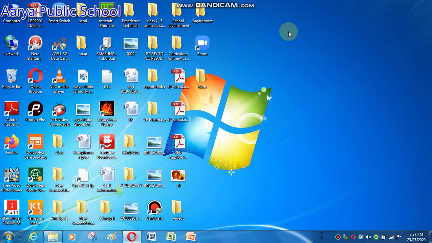Dear students, we are learning managing file and folder. In this video we get information about recycle bin. Dear students, recycle bin is one icon on our desktop screen. This icon means another program. It can store our deleted files and folders. Now we can learn.